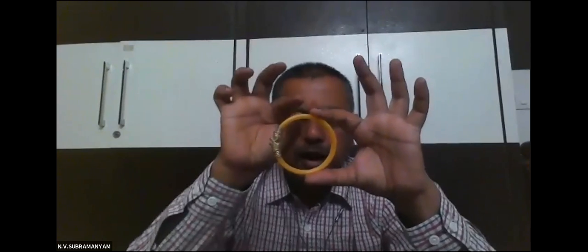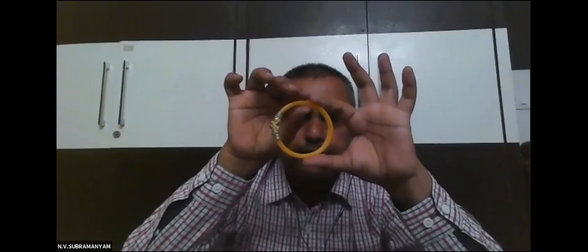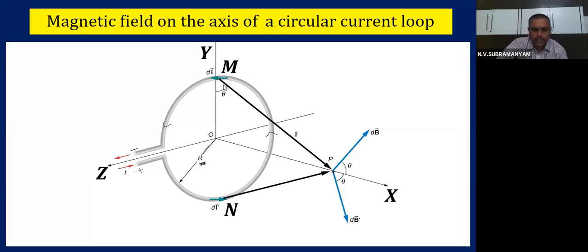Then what I have to do is imagine that this circular coil is divided into small parts, each of length dl. And imagine one part at the topmost point here. Okay, that's what I'm going to show you again. You see here. At this point M, there is an element dl. Okay, and the current is flowing like this.